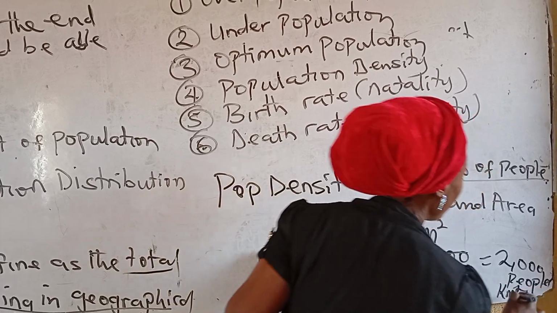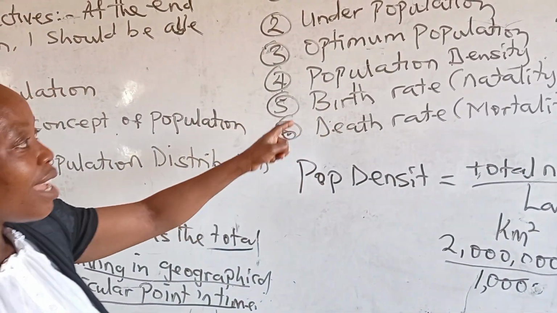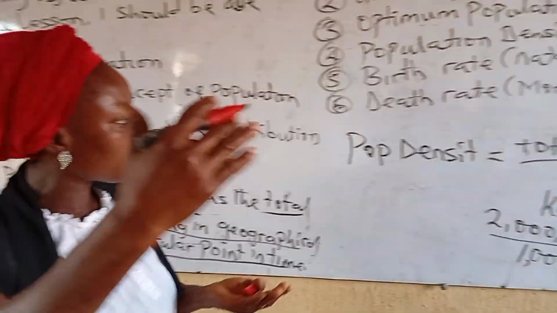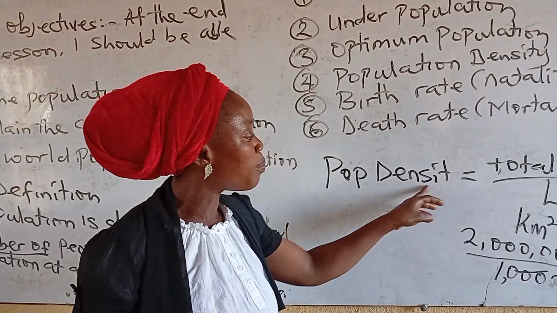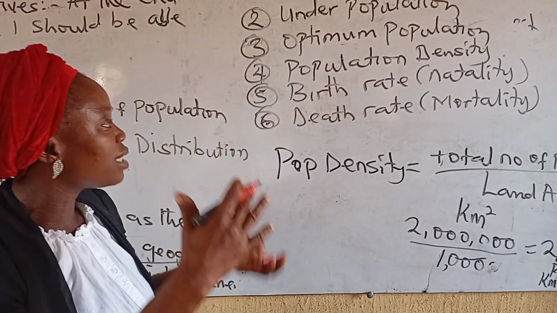So this is how to calculate population density. In a region, that is where we get the rate of population growth. We have to calculate the population density of the region to know how the population is growing.